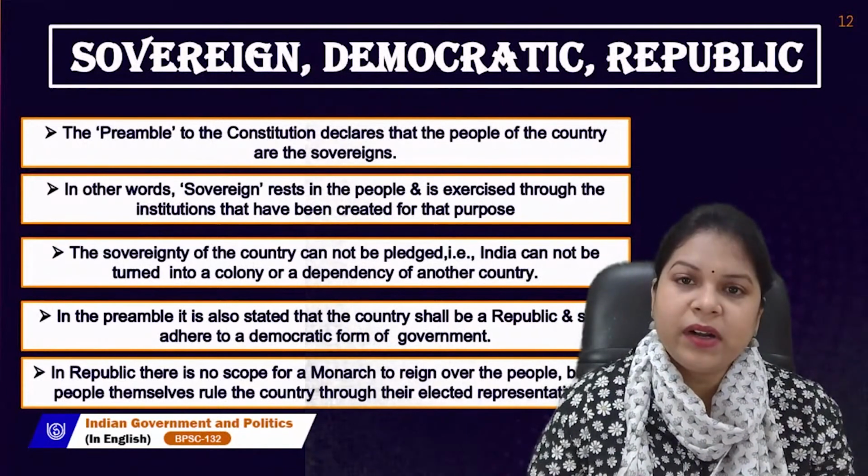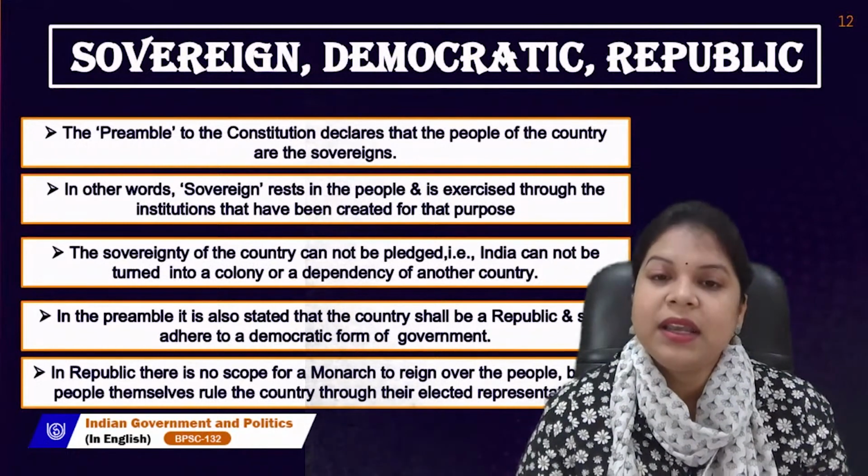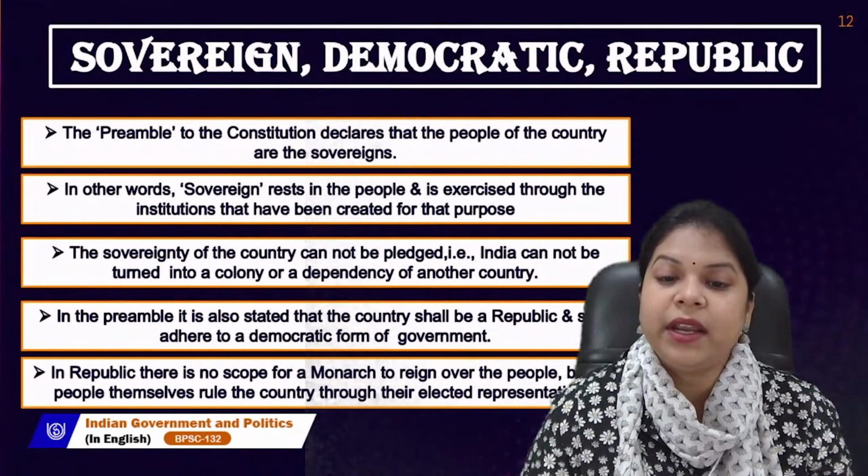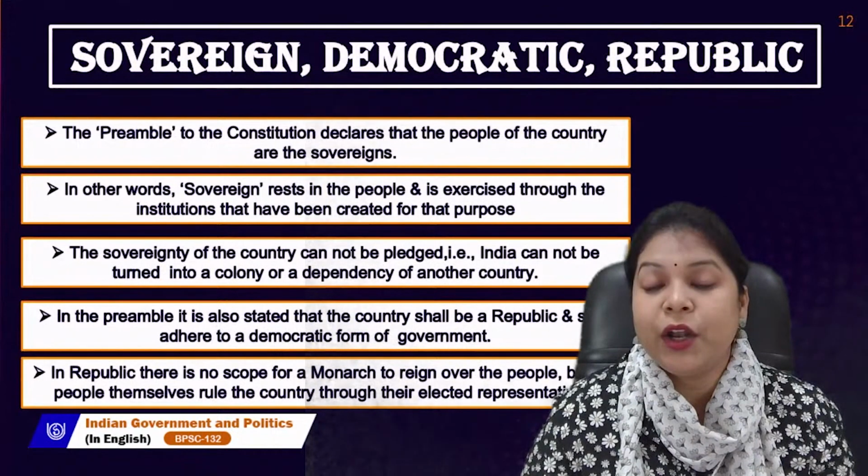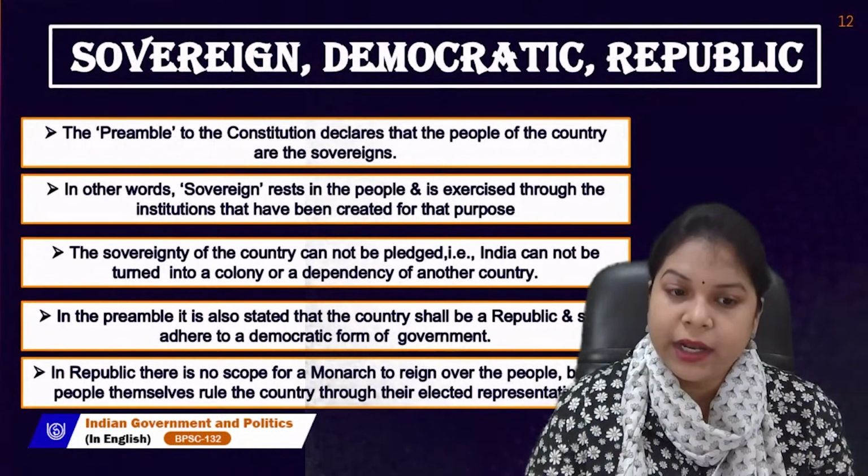In other words, sovereignty rests in the people and is exercised through the institutions that have been created for that purpose. So the sovereignty of the country cannot be pledged. That is, India cannot be turned into a colony or a dependency of another country.